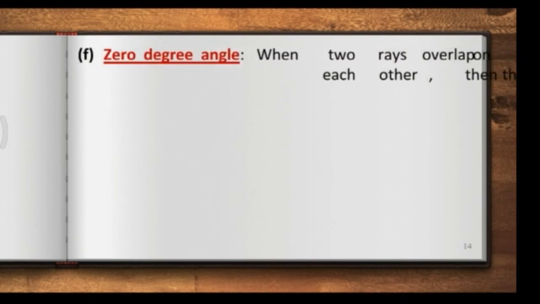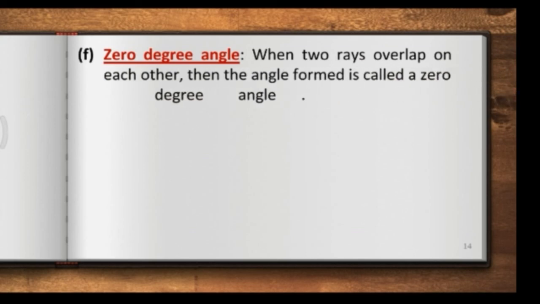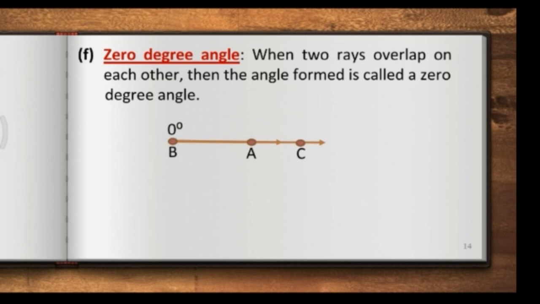The next angle we are going to learn is about the 0 degree angle. A 0 degree angle is formed when two rays overlap on each other. Then it is called a 0 degree angle, or the measure of angle ABC is equal to 0 degree. Here ray AB and ray BC overlap on each other. That is, measure of angle ABC is equal to 0 degree. Such an angle is called a 0 degree angle.